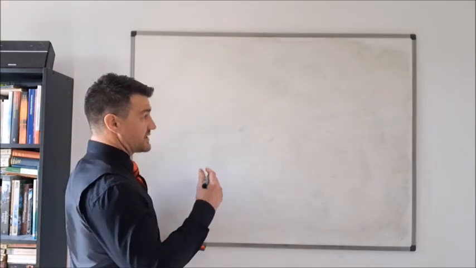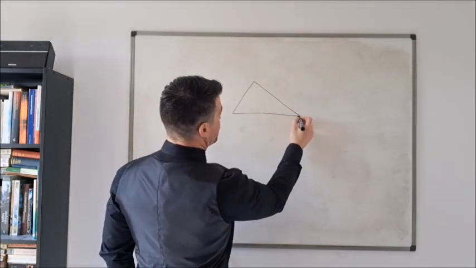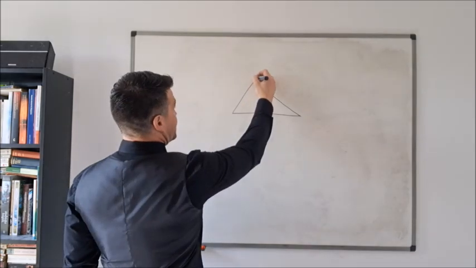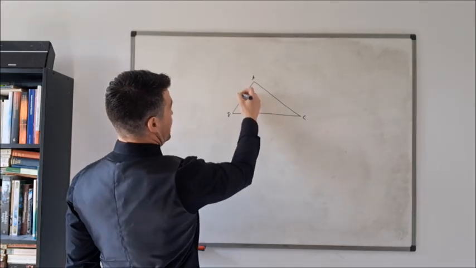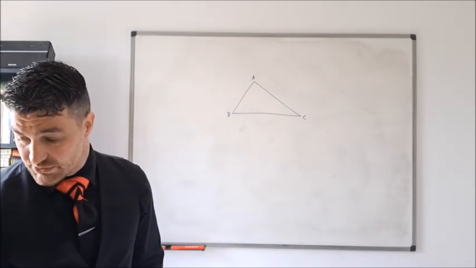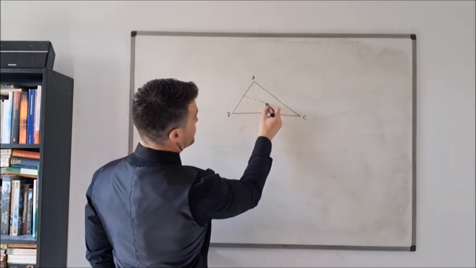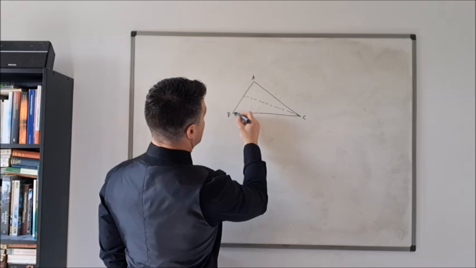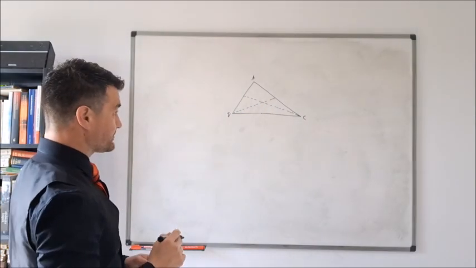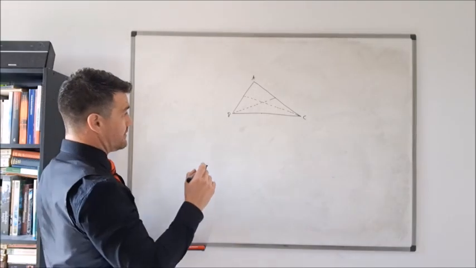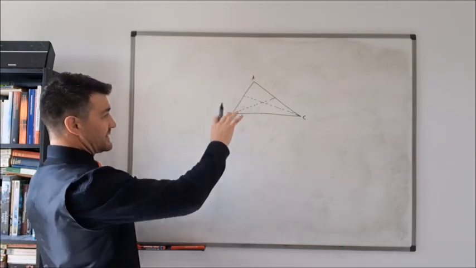So let's have a look at, let's draw our triangle. I'm going to draw it quite large. And let's label this A, B, C. And we've got the midpoints of these sides, X, Y, Z maybe. And okay, which ones did I draw? Okay, so let's draw this median and this median, just for the time being. So I'm just going to take two of the medians initially, because I want to prove a certain result, and then we'll look at another pair of medians.